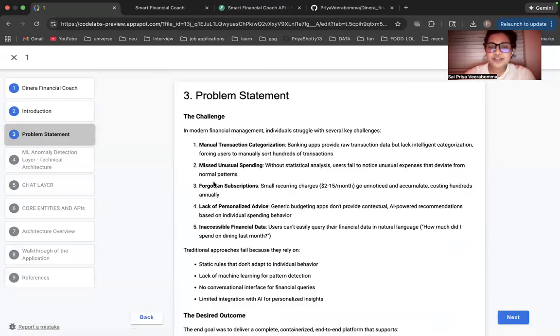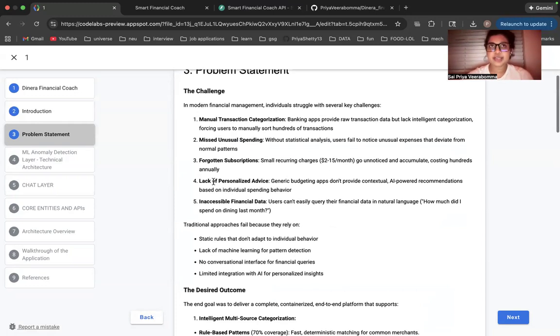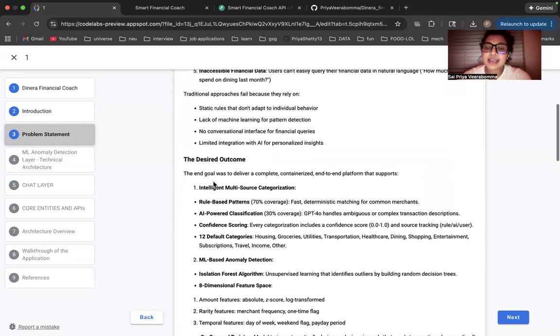Coming to the problem statement, like I've said, there are hundreds of people who really are stuck in this, and this can be a really good solution, considering many bank applications wouldn't actually help us in a personalized manner or detect recurring charges. So this is where it comes into place. I have researched a little about how frequently users are suffering from this.